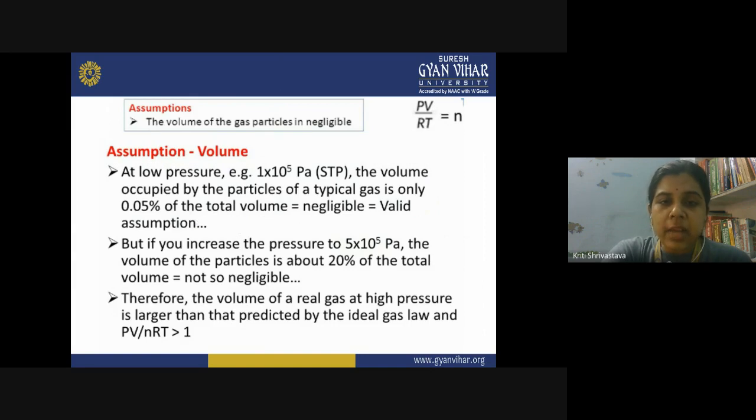So what is the reason behind that? At very low pressure, when the pressure is really low, the volume occupied by the particles of a typical gas is very small, and in that case you can neglect it, right?